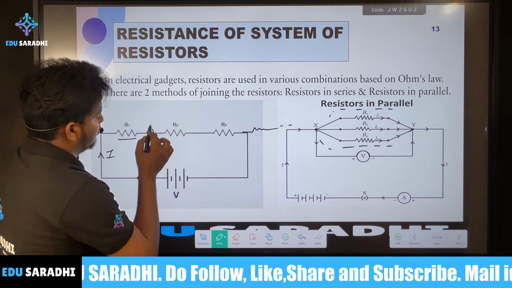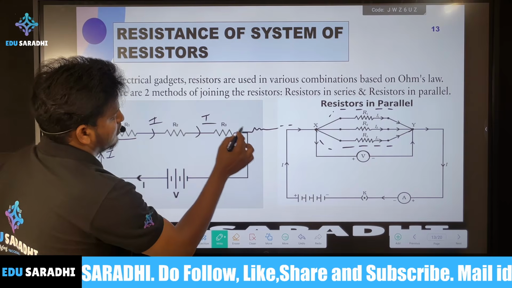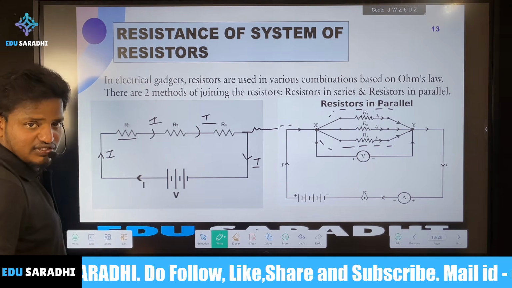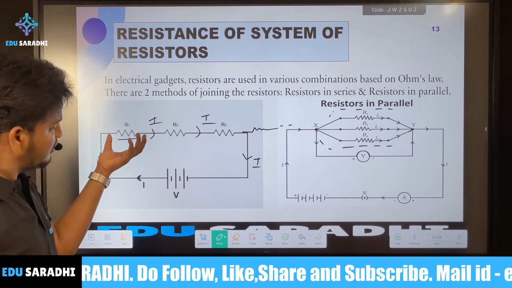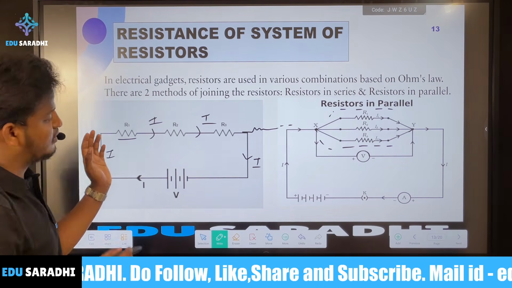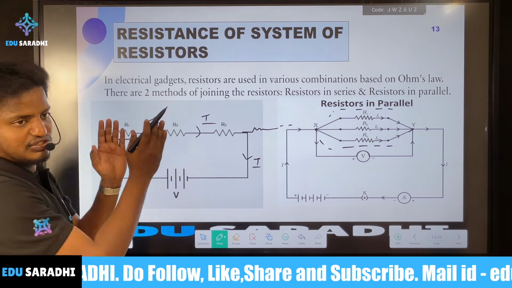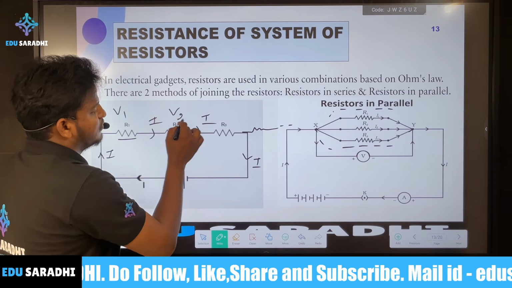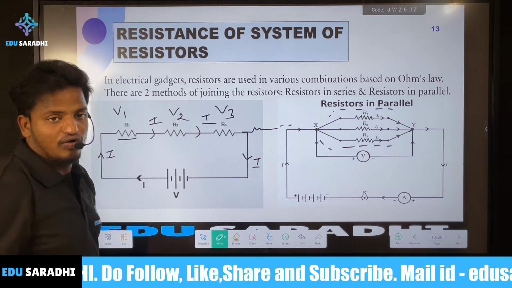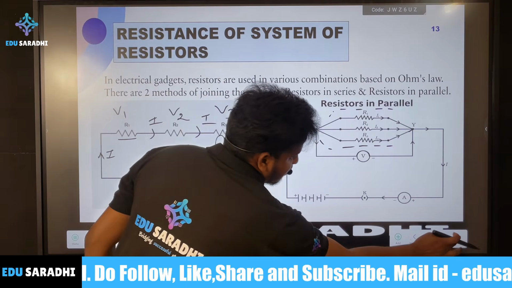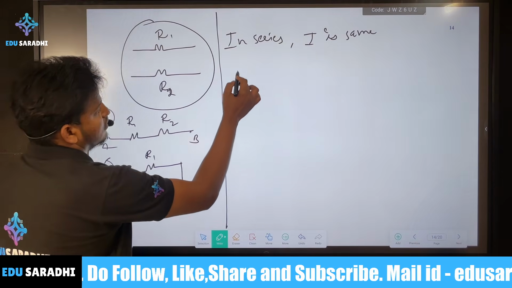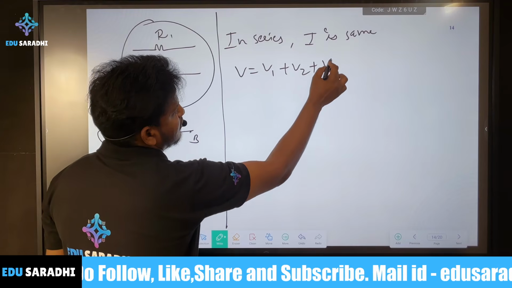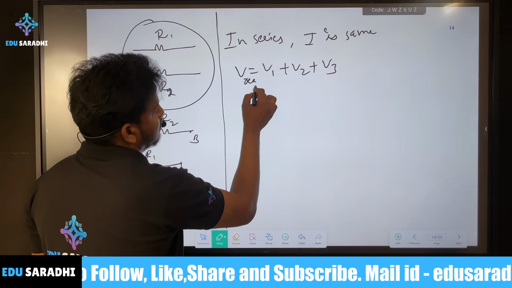So here same, here also same, and here also same. Now, what is the difference? Here the potential difference across each resistor will be different. That is the reason for V1, V2, V3. Then the combination I will write here: V is equal to V1 plus V2 plus V3, that's V across R equivalent, the final one.